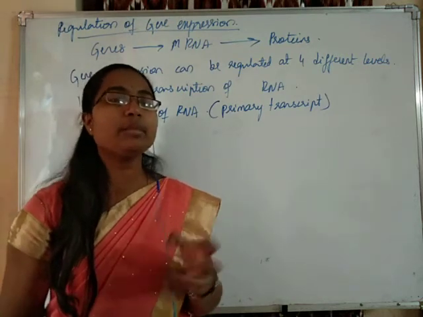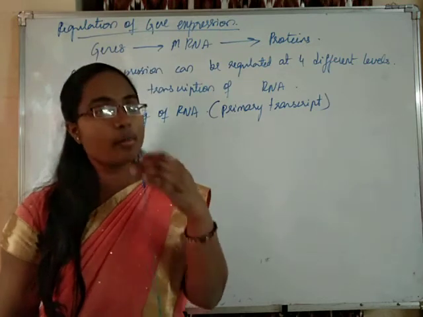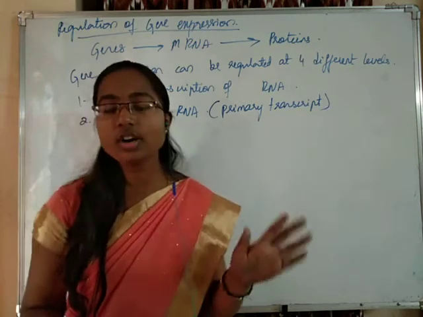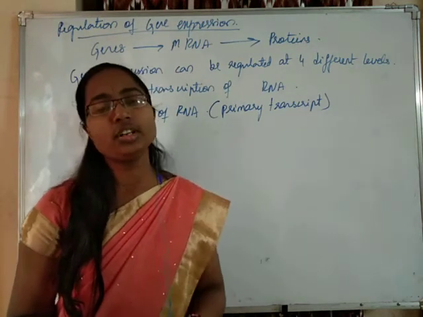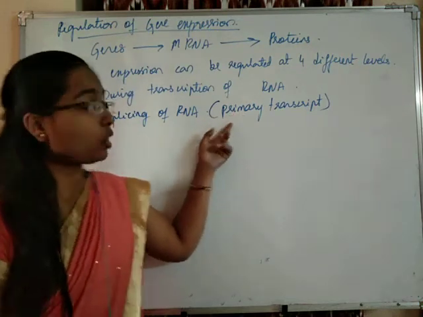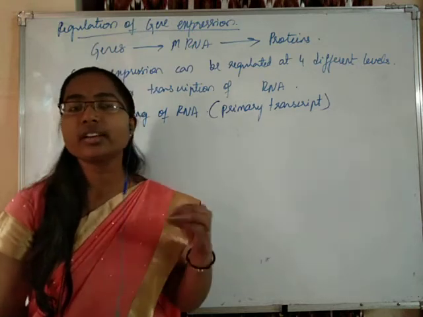Okay. So this primary transcript is the one which is undergoing some processing to form a functional RNA. Primary transcript is not functional. It is just an initially formed RNA. Okay. So this primary transcript will be undergoing a process called splicing, where the non-expressed regions, introns, are removed.